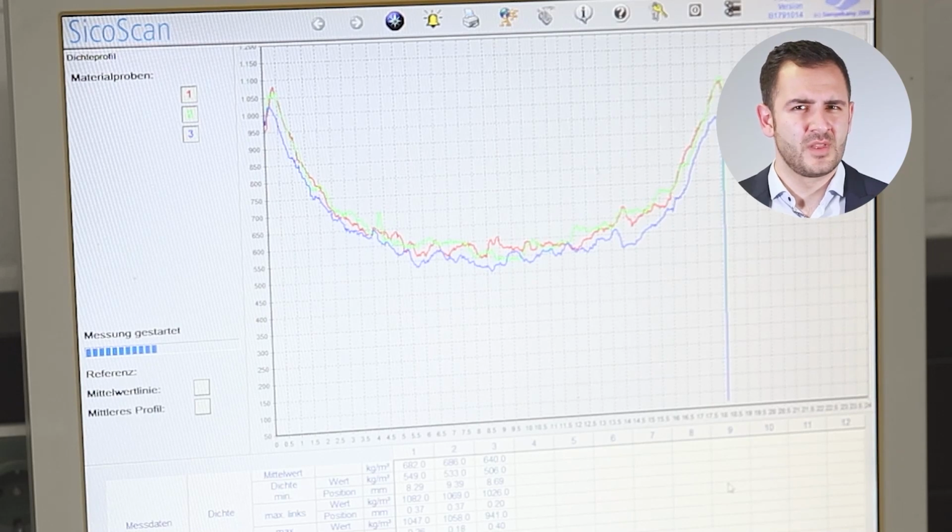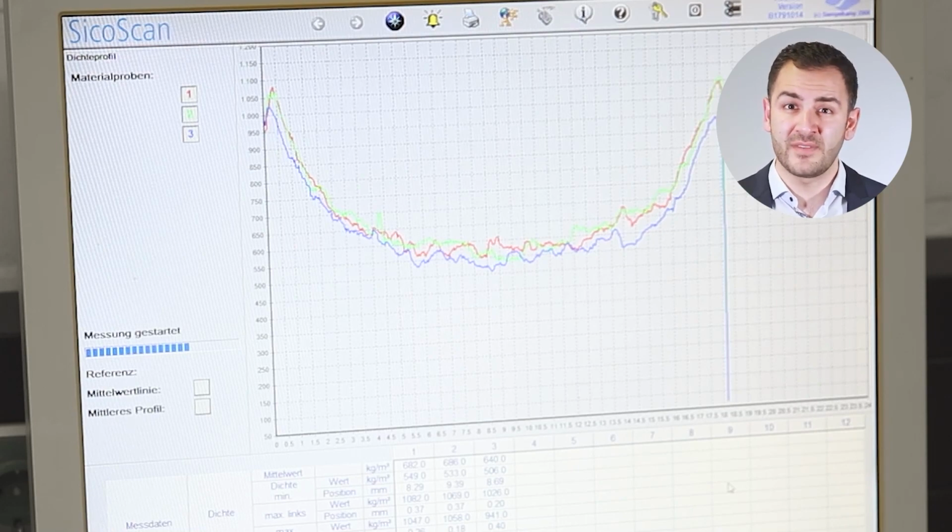I see. So, some clients have a sort of X-ray measurement device to control the density profile after their press. Yes, they have to invest a lot of money for such equipment, but these measurements are not very reliable compared to laboratory tests, and more crucially, they have high maintenance costs for X-ray tubes.